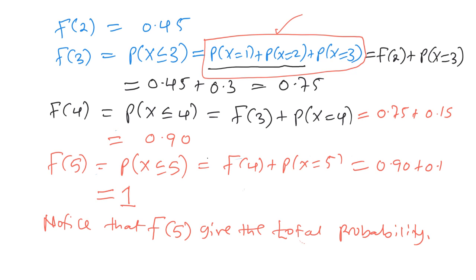Okay, now using the probabilities and the f values we have generated, let's construct the cumulative distribution function. So we have the x values and then capital F of x. x is 1, 2, 3, 4, up to 5.